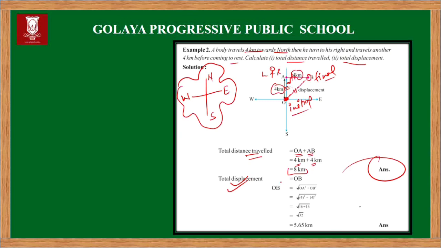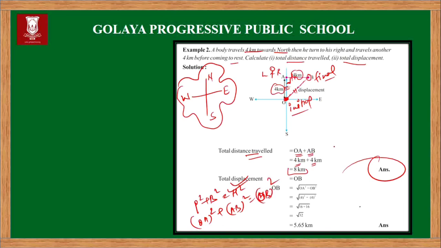According to the Pythagoras theorem, p square plus b square is equal to h square. Let p be OA square and b be AB square, and this is equal to h square, which is OB square. So we can calculate the value of OB.